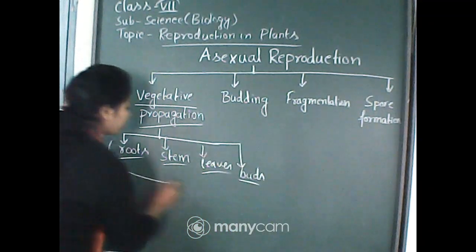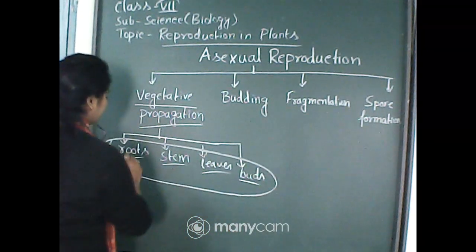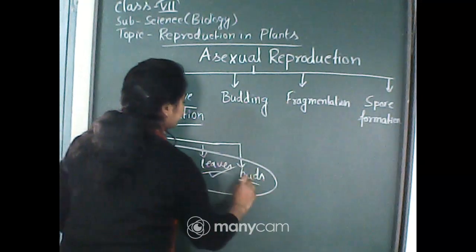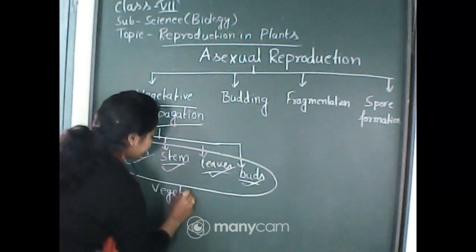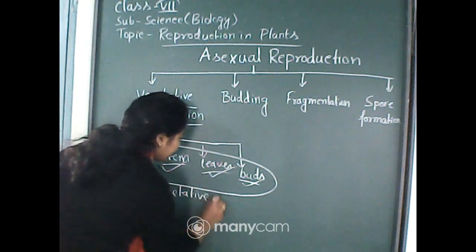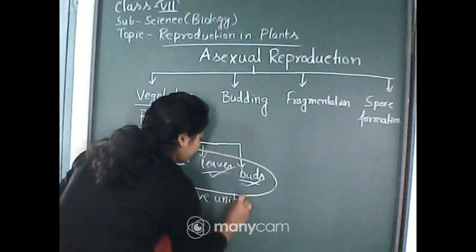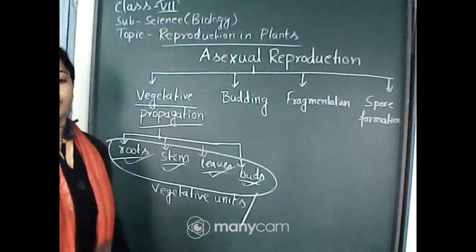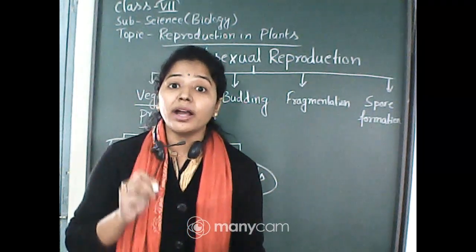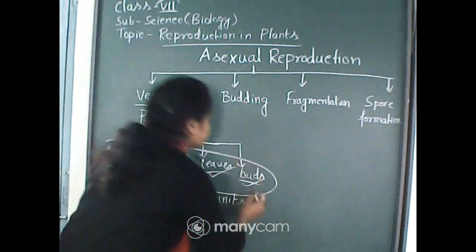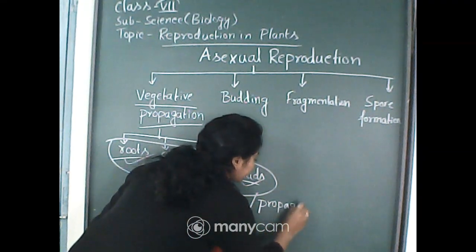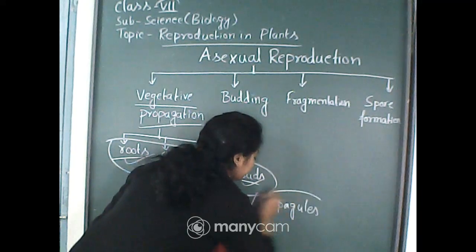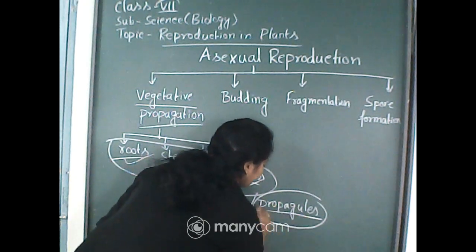So these four parts, roots, stem, leaves and buds, are also called vegetative units. Another name for them is propagules. Propagules is a very important term.